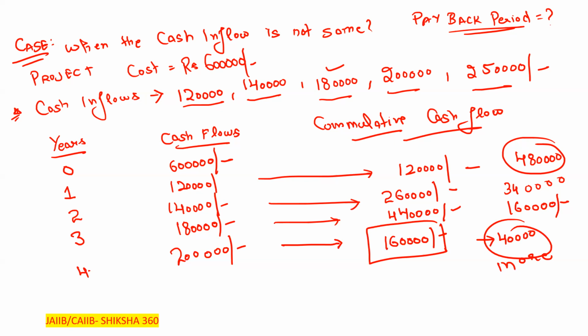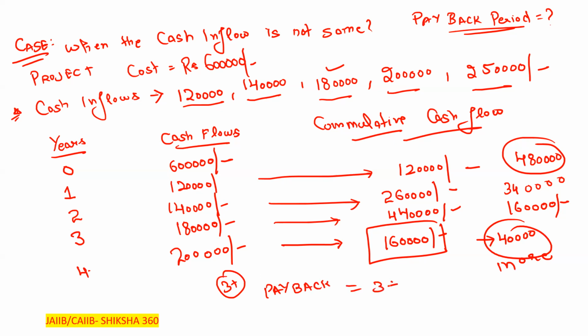So we know that between the third and fourth year we will get our amount back. But we do not exactly know at what time we will get our amount back. We know that it is 3 plus years. But how can we exactly calculate the payback period here?